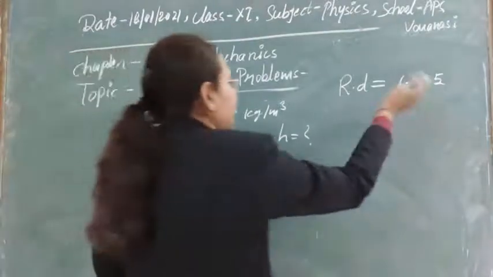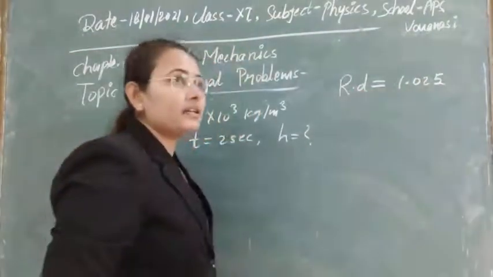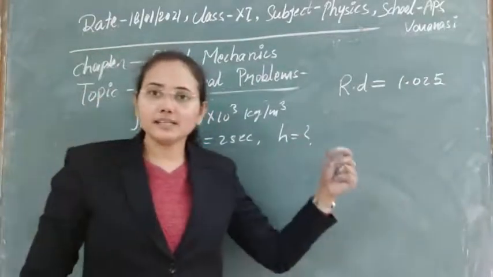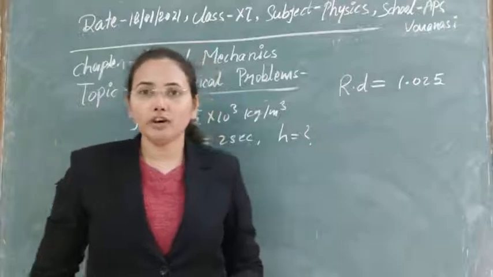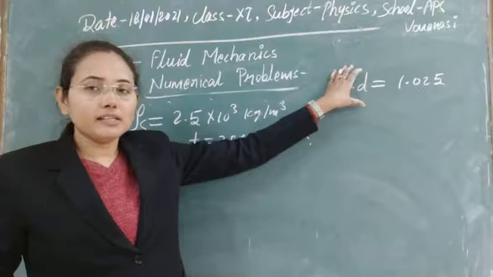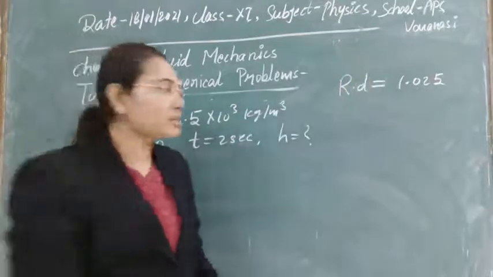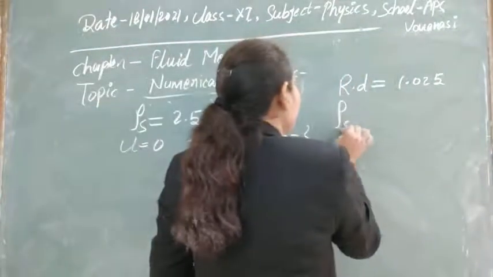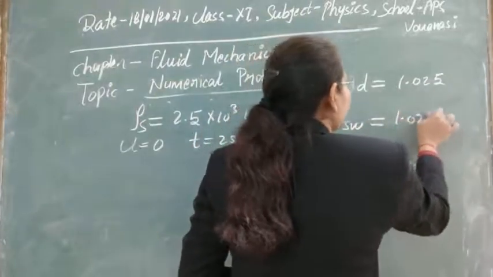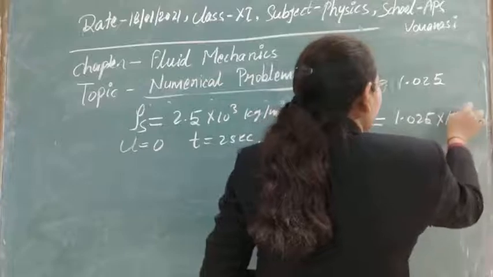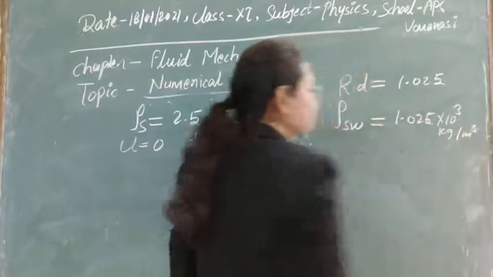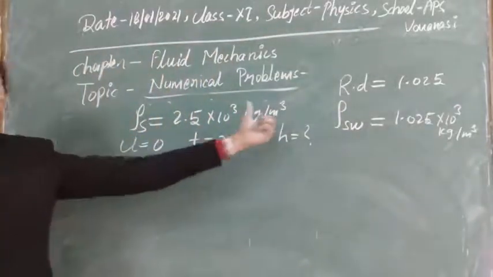So in this question, first of all, let's find out what is the density of sea water. You know that relative density is given by density of substance upon density of water. So when you multiply the density of water by the relative density, you will find the density of sea water. So density of sea water will be equal to relative density into density of water, that is equal to 10 power 3 kg per meter cube. Now we have all this data.